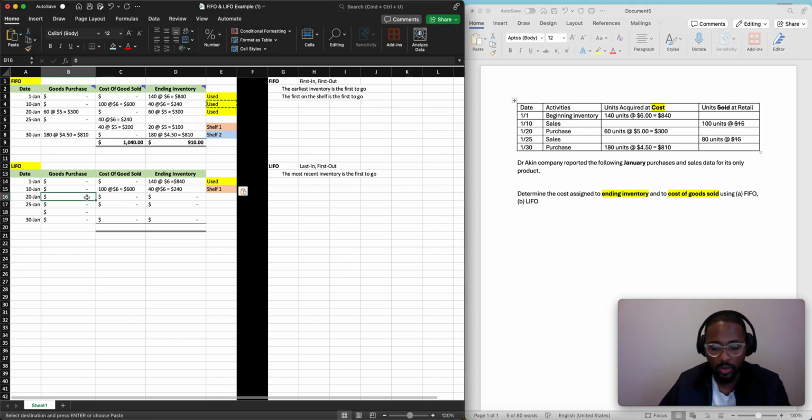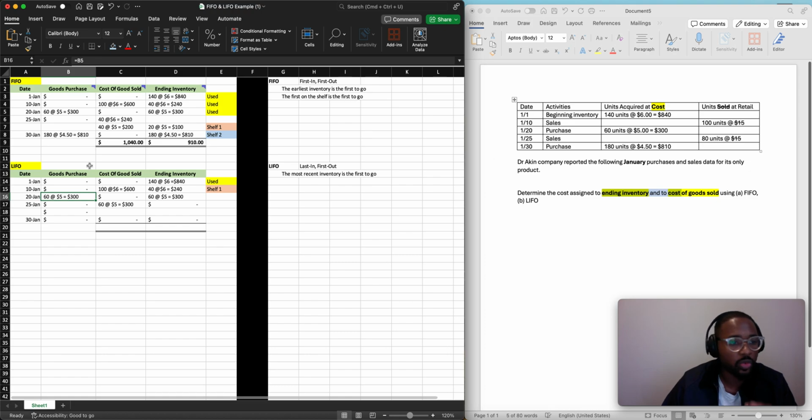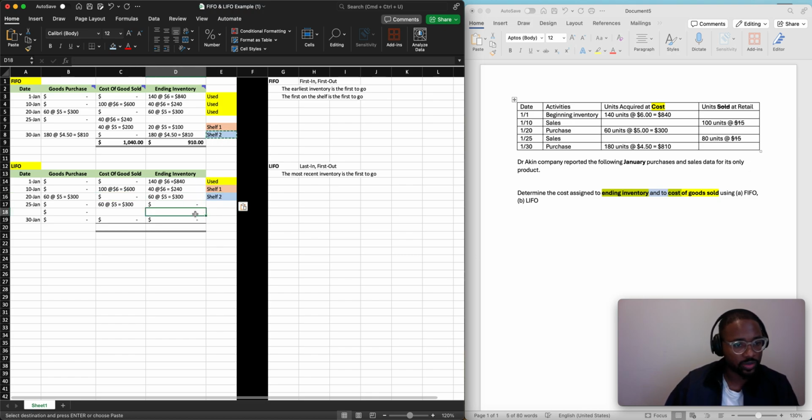Again, we just need to kind of copy and paste that over, right? Because we purchase and we care about the cost. This cost, obviously, when we purchase, it obviously costs us something. So we want to track the cost. So that's why we're taking the 60 at $5. We don't need to put anything in cost of goods sold. We just need to update our ending inventory. So this will become our new shelf number 2. Okay. All right, cool. So moving along, on January 25th, we sold 80 units.